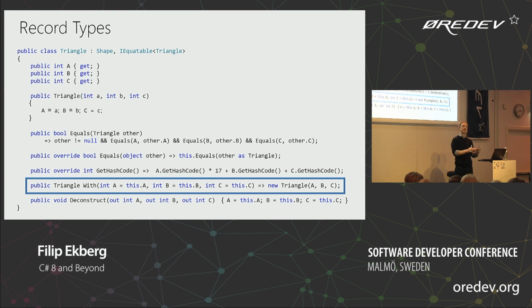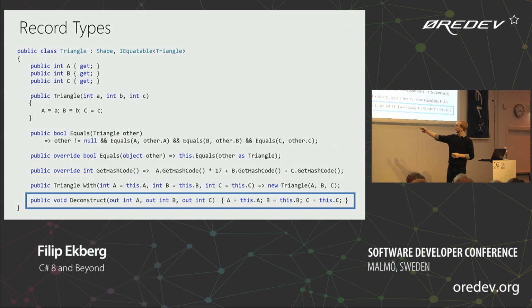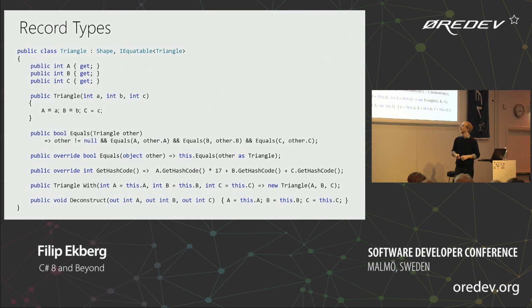So since we want to move to a world where everything is immutable, just like strings, we can't change strings without creating a new string. In this case here, we would be able to say, well, give me a triangle with A set to some new value, right? And then we'd use all the other values from the current triangle. And then, of course, it introduces this deconstruct method here at the end, so that we can use this nicely with pattern matching as well. So hopefully they're going to add this soon.